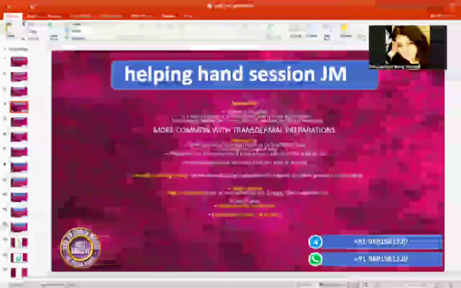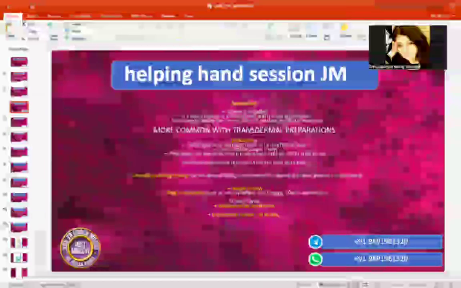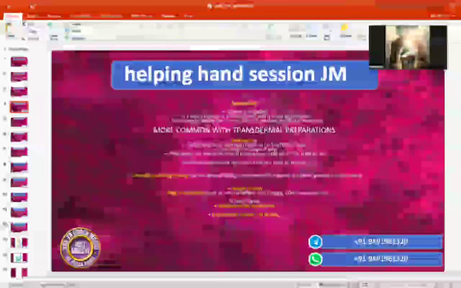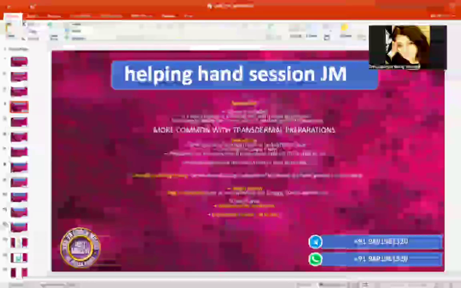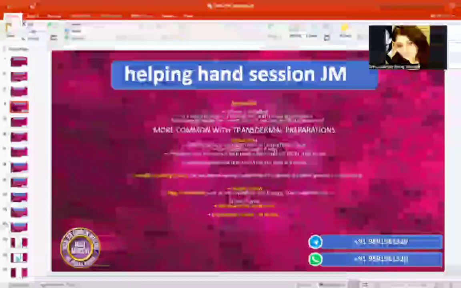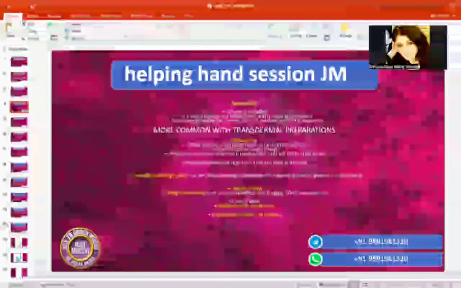Why is this again very important? Because it is more common with which application? Patch or transdermal application. Transdermal, yes, rather than oral. Basically, because of many comorbidities, we normally prefer transdermal, but it causes unscheduled bleeding a lot. So that's why when you are asked what the importance is, this will be the importance.